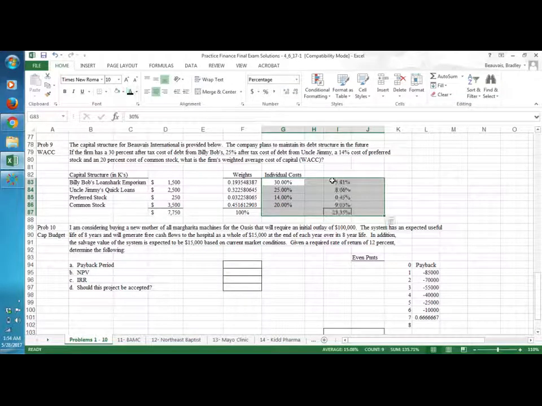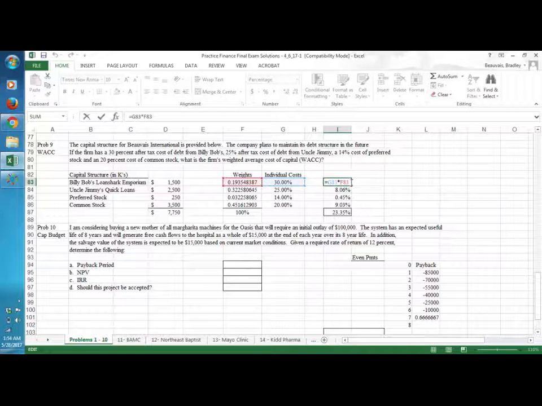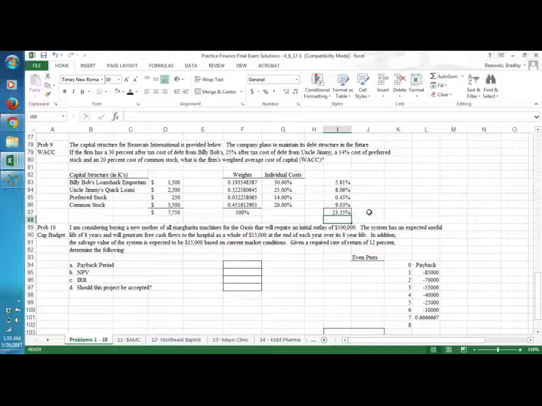To take it one step further, I can say that of my total weighted average cost of capital, the component piece, based on the individual cost and the weight of the overall total, 5.81% comes from Billy Bob's Loan Shark Emporium. 8.06% comes from Uncle Jimmy's, so on and so forth. Okay? All we have to do is sum that up, and we have the weighted average cost of capital for Beauvais International: 23.35%.